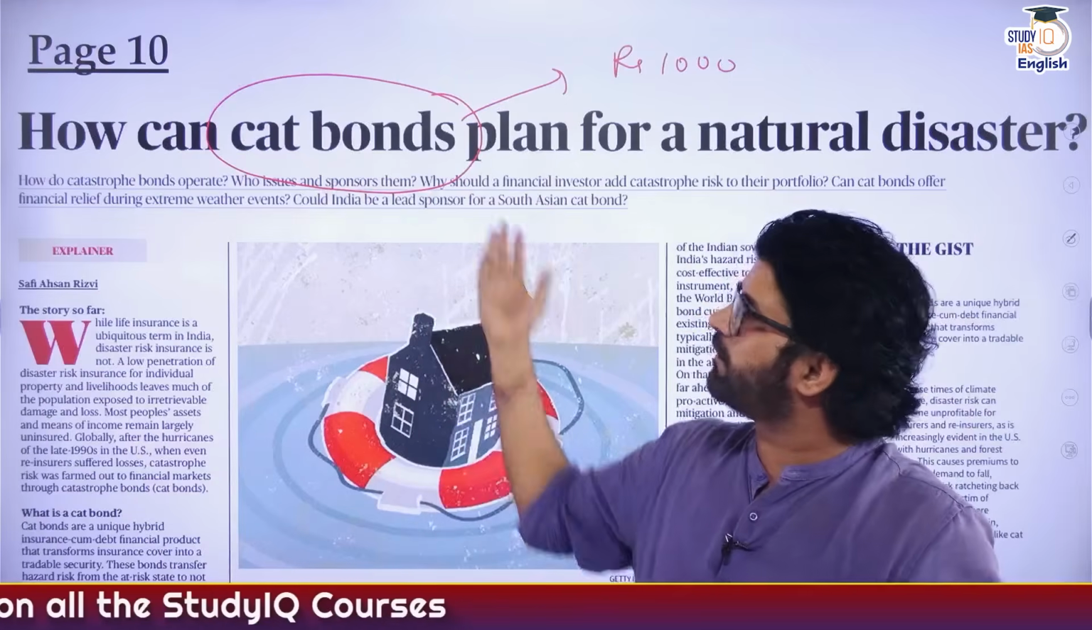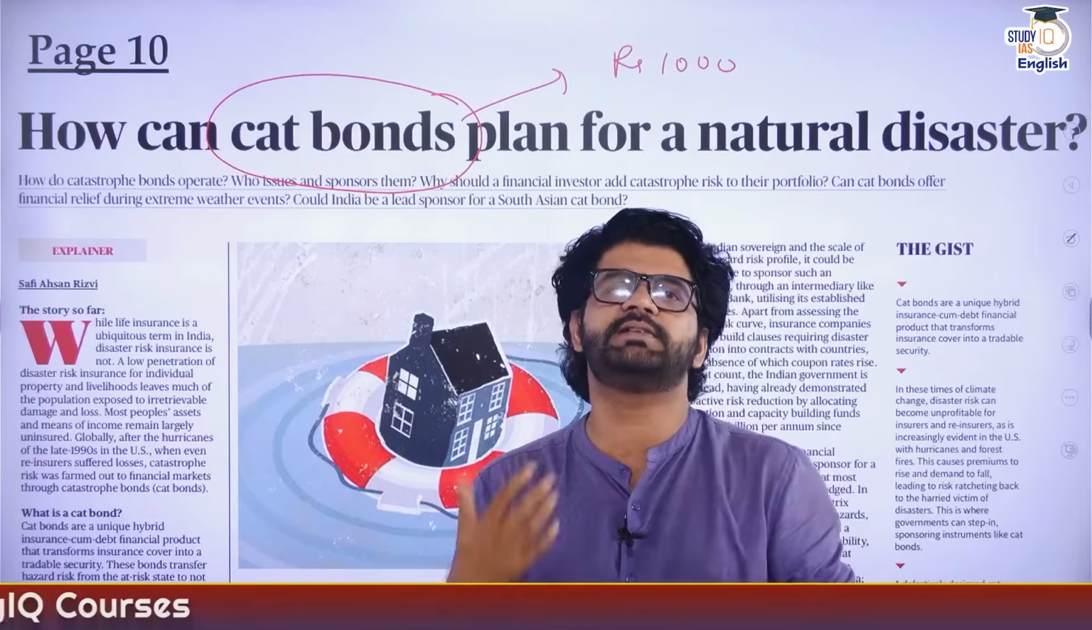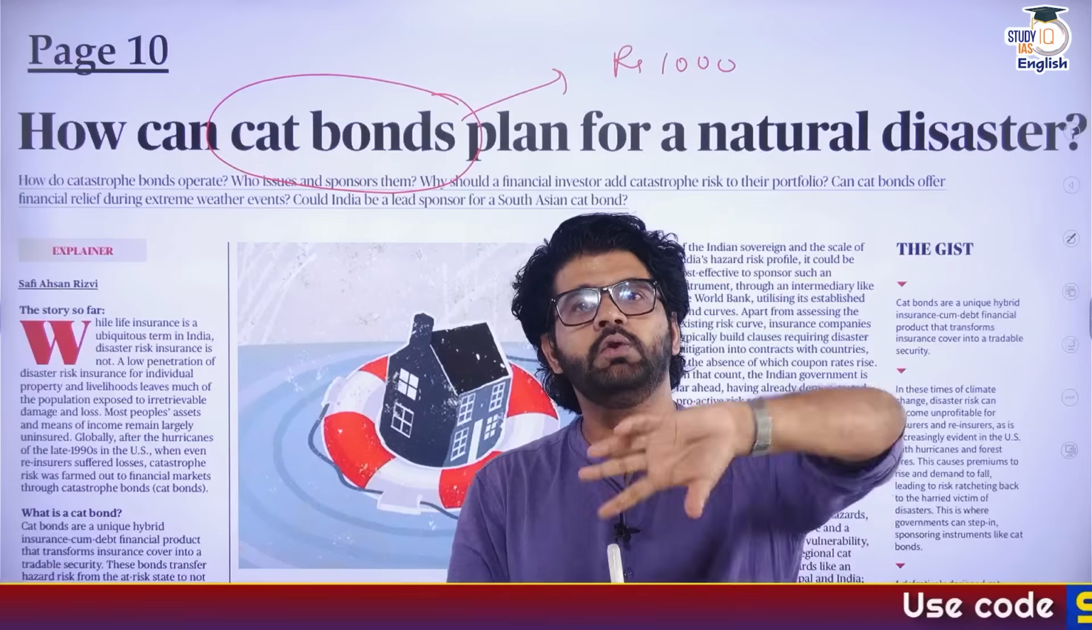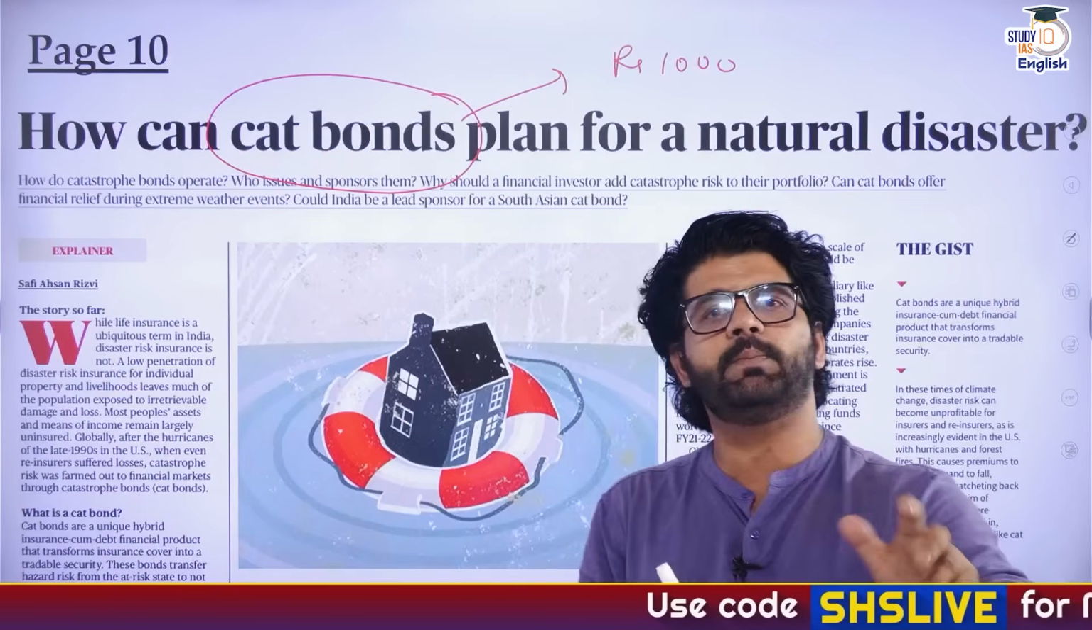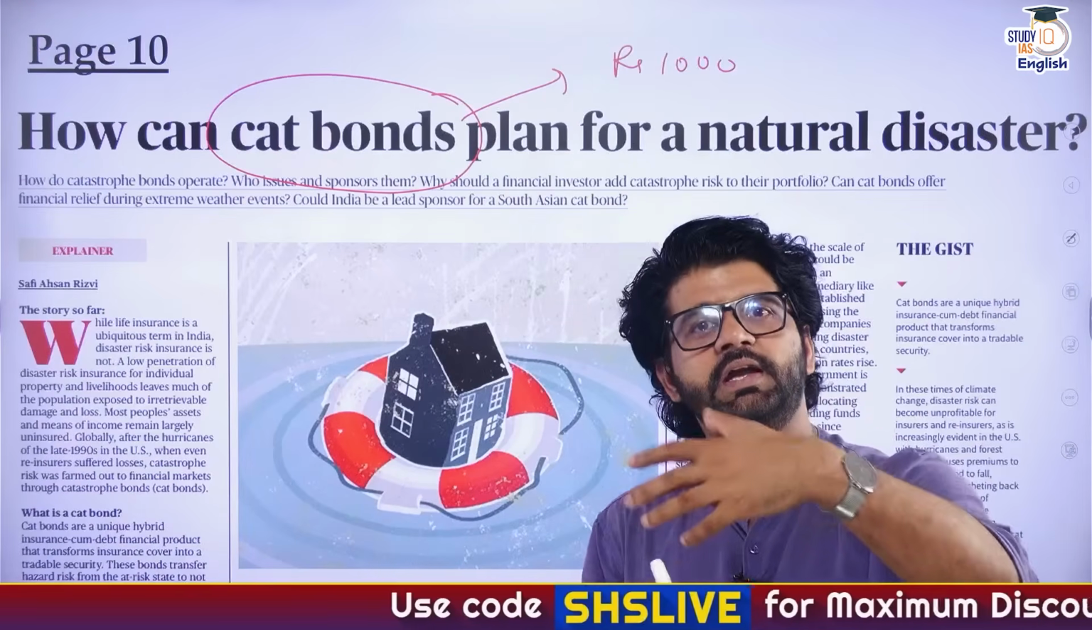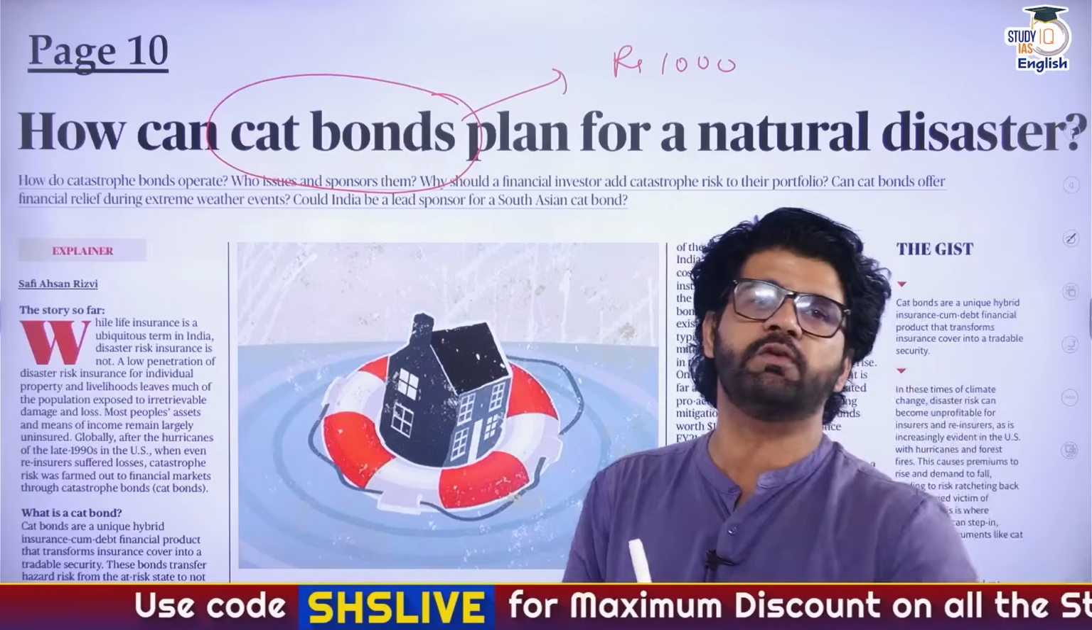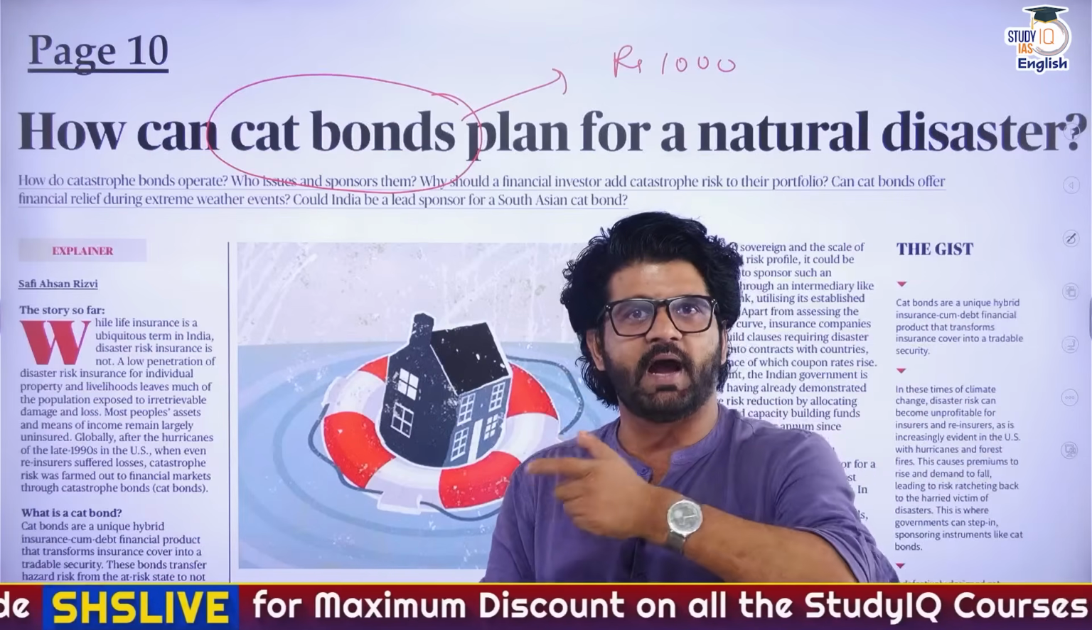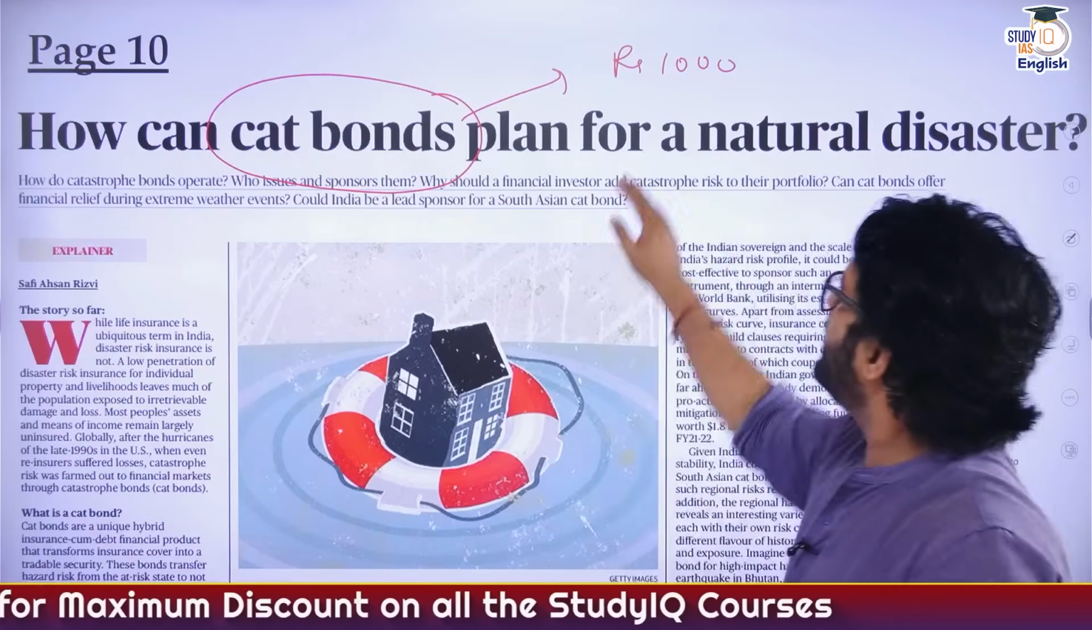Because this is a catastrophe bond, in this scenario the risk is higher. The investor can lose his principal amount. Ideally, in a bond, an investor gets his principal amount back at the end of the maturity period. Here, the risk is higher. Now, what will happen then? The interest will be more. The 10% interest will not do.